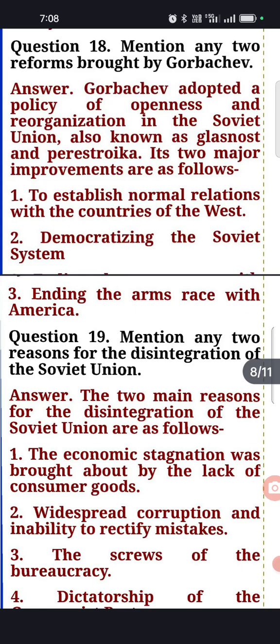Whether economic, social, or political, he wanted a total restructuring of the system, and for this he made major improvements. First, establishing normal relations with the countries of the West; second, democratizing the Soviet system; and third, ending the arms race with America.